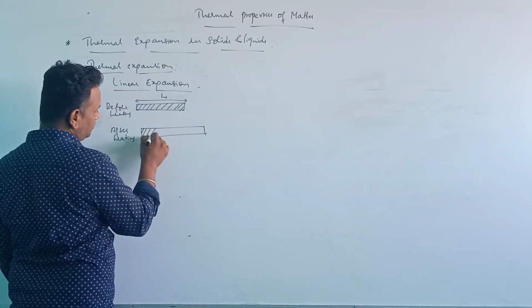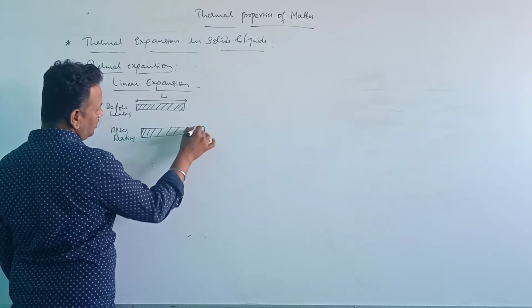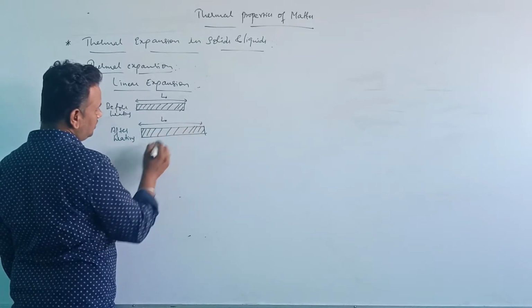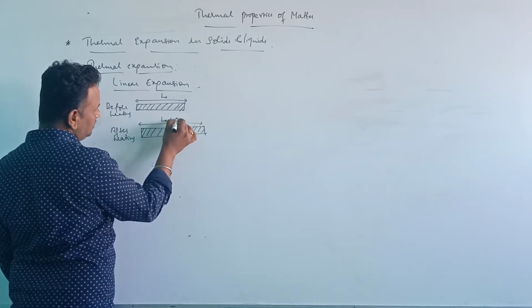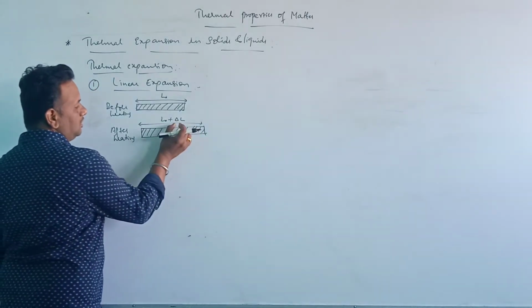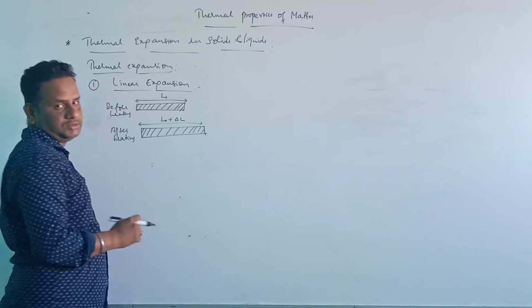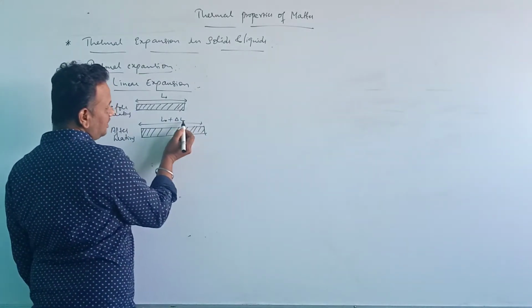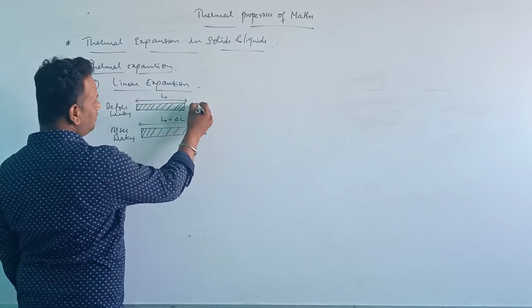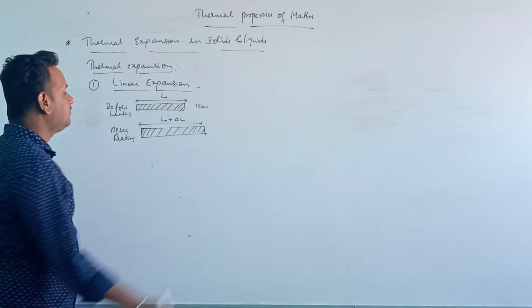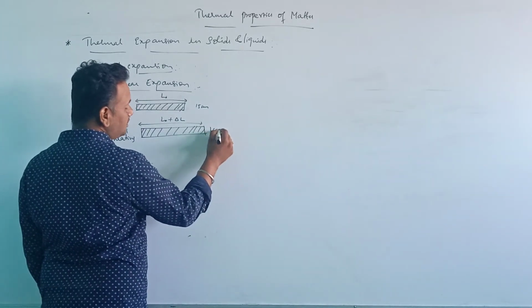Say the length of the rod is increased to L0 plus delta L. Here delta L is the increase in length. For example, initially it was 15 centimeter, and after heating it becomes 15.5 centimeter.